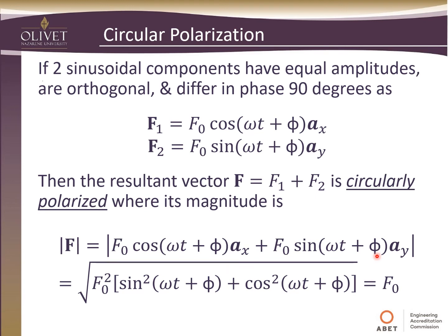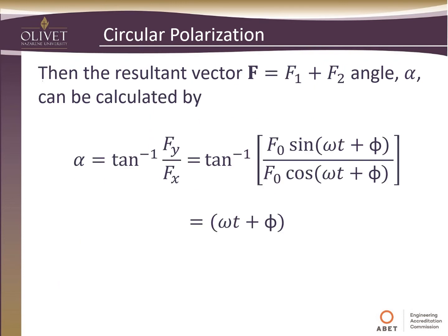When we do that, you see we'll get f naught squared, and then sine squared plus cosine squared. Well, by definition, sine squared plus cosine squared, when the arguments are the same, is a trig identity equal to 1. So this goes to 1. We have the square root of f naught squared, which just gives us f naught. That would be the amplitude, or the radius of this polarization.